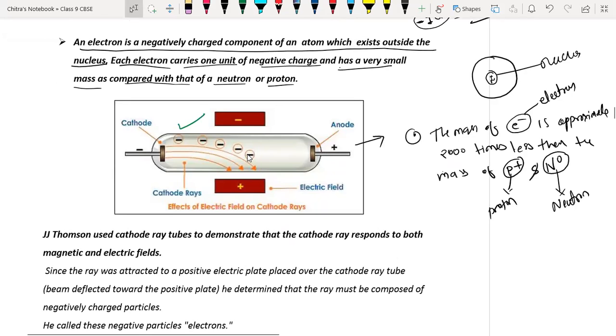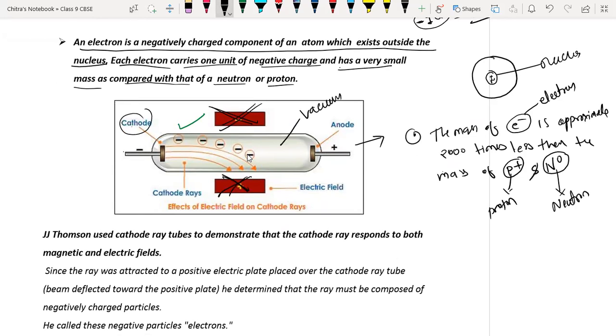See here, he explains that electrons are negatively charged particles. Here we have the cathode. Suppose the negative and positive charged electrodes or terminals are not there; we just think we do not have that particular part over here. So he found that, and here we have vacuum, almost vacuum.